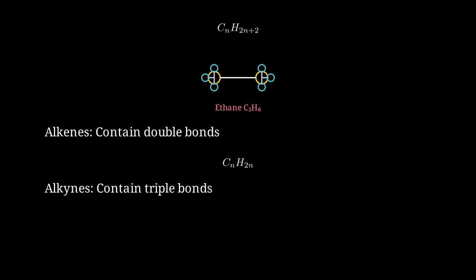Alkynes have at least 1 carbon-carbon triple bond, making them even more reactive. Alkynes follow the formula CnH2n-2. Functional groups are specific atom arrangements that give organic compounds their characteristic properties.